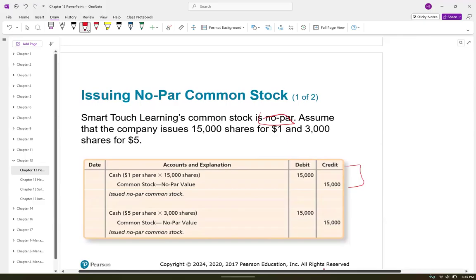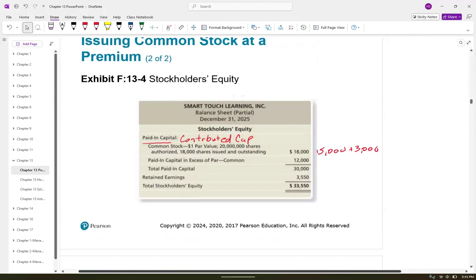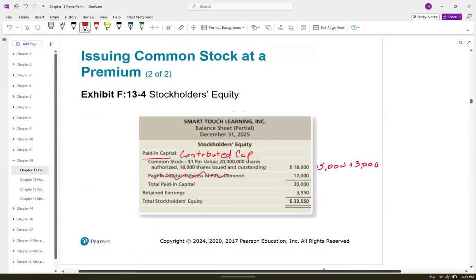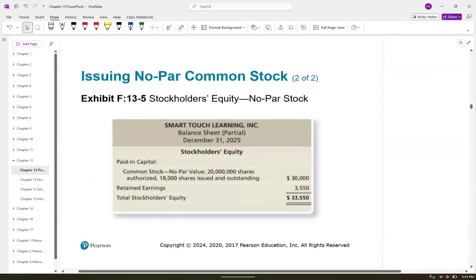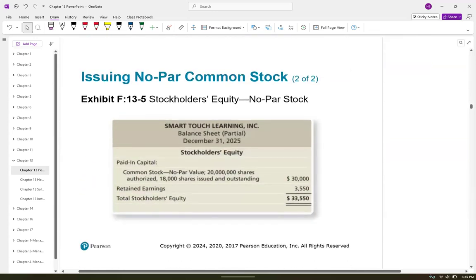No par value means this account, paid in capital in excess of par, doesn't exist because we don't have a par value. Okay. Let's see. Now, oh, look here. They gave us the stockholders' equity after those two transactions. We just have one account, 30,000. Okay, that's just common stock.